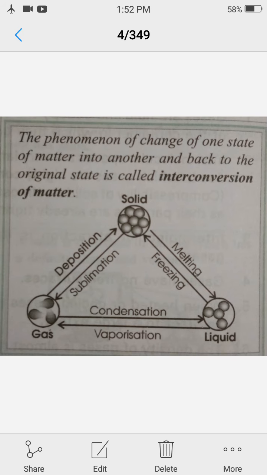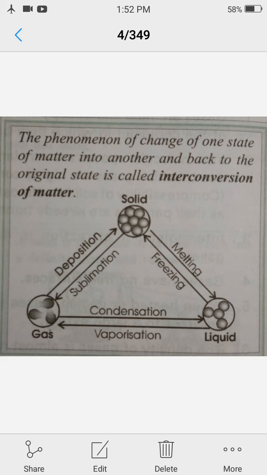Here in this picture you may observe the interconversion of state. By changing the temperature, the state will get changed. Solid to liquid, liquid to gas, gas to solid. When solid changes to liquid, the process is called melting. Liquid to gas, vaporization. Gas to solid, deposition. Solid to gas, sublimation. Gas to liquid, condensation. Liquid to solid, freezing.